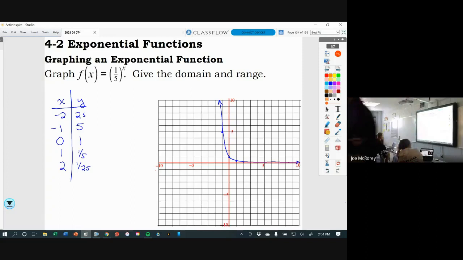Okay, I'm going to go ahead and stop there. So the y-intercept is always going to be (0, 1), as long as there are no reflections or translations or anything like that taking place, which we'll get to tomorrow. So if it's just a constant to the power of x, it's always going to be (0, 1).